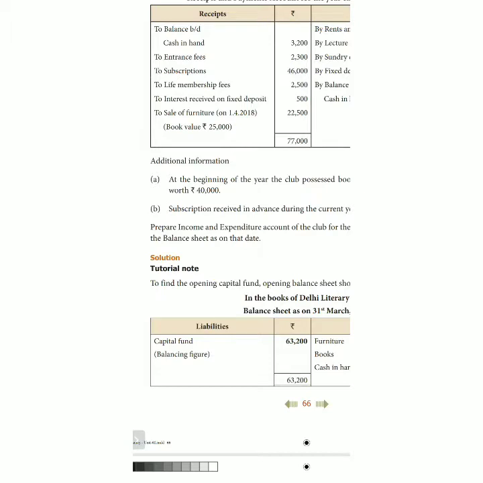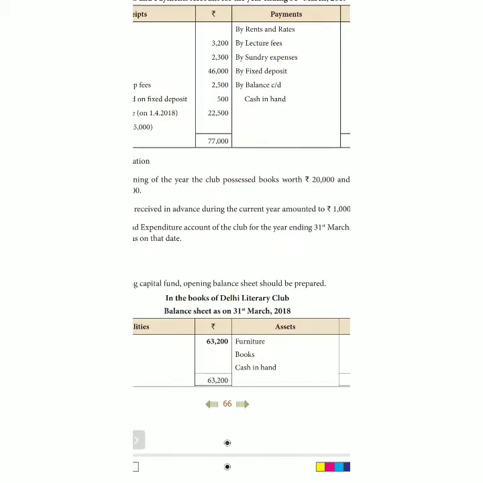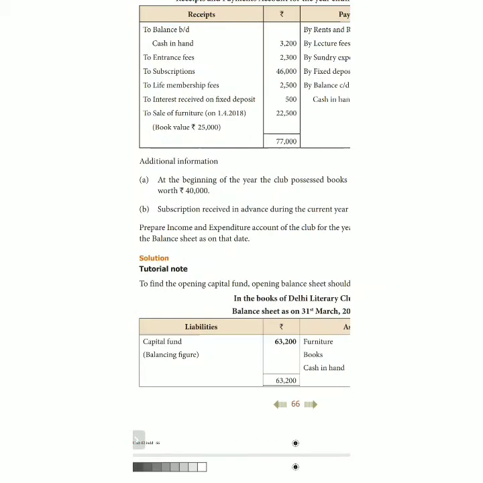The furniture sold has a book value of 25,000, but they sold it for less than the book value, for 22,500. So there is a loss. As of 31/3/2018 they had furniture, so don't forget it. It will be written in the opening balance sheet.